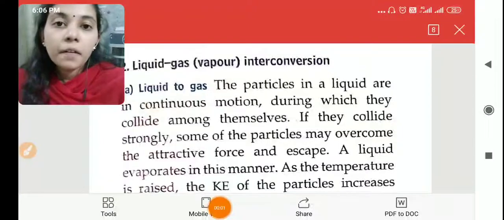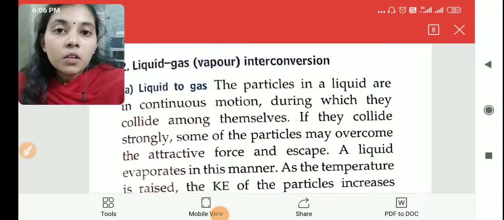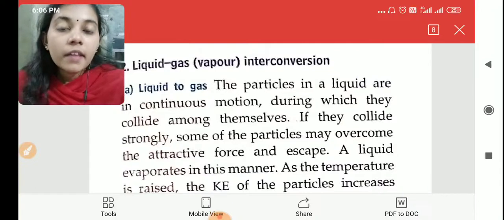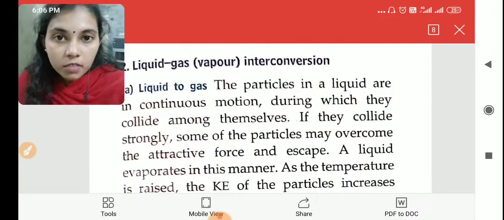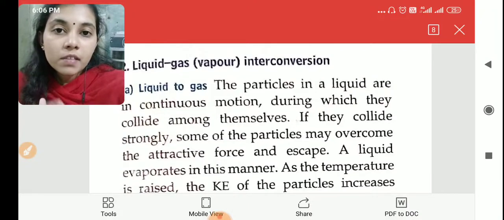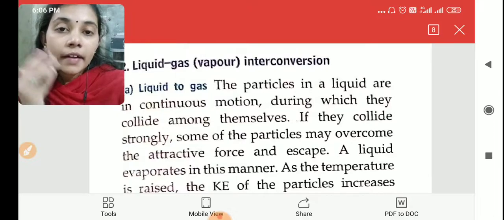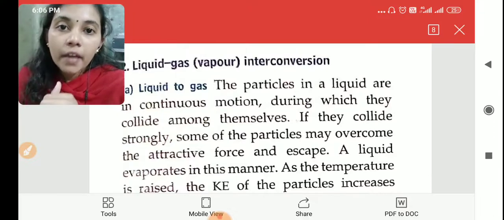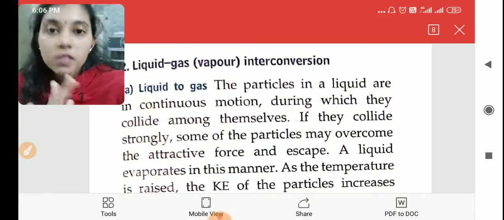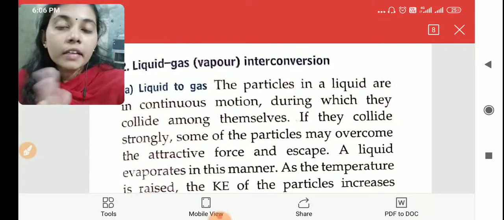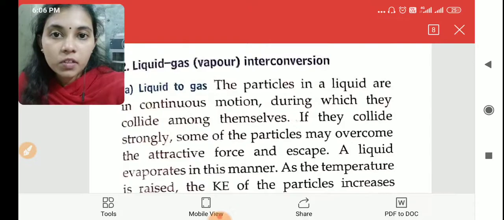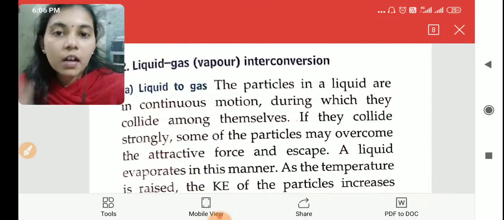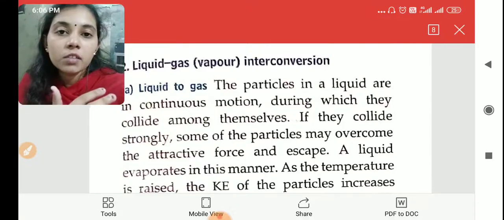Good morning, children. Up to yesterday, we have completed the 6 kinetic theories of matter, right? We were studying how kinetic theory explains the interconversion of states of matter, and in that we have studied solid to liquid conversion and liquid to solid conversion. To that much we have studied, right? How solid to liquid conversion will take place.